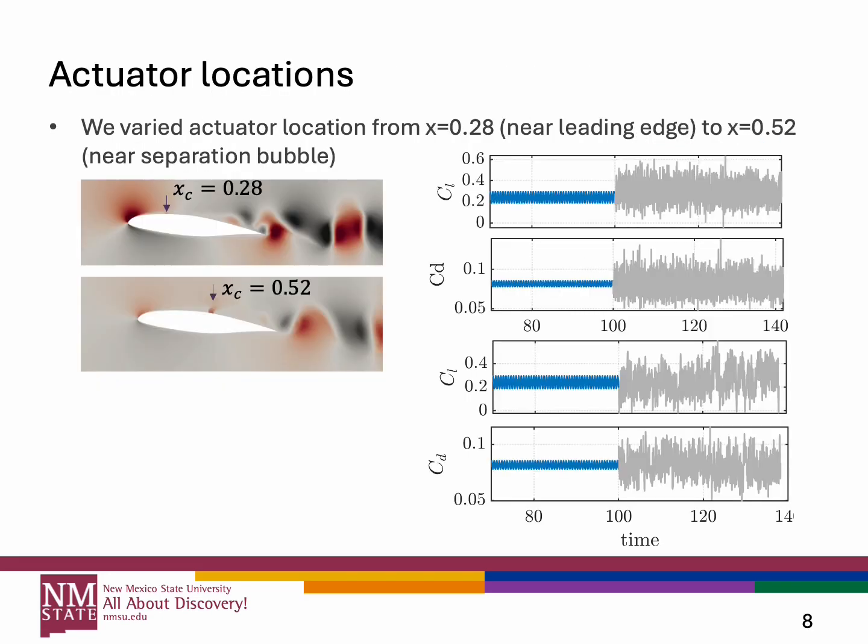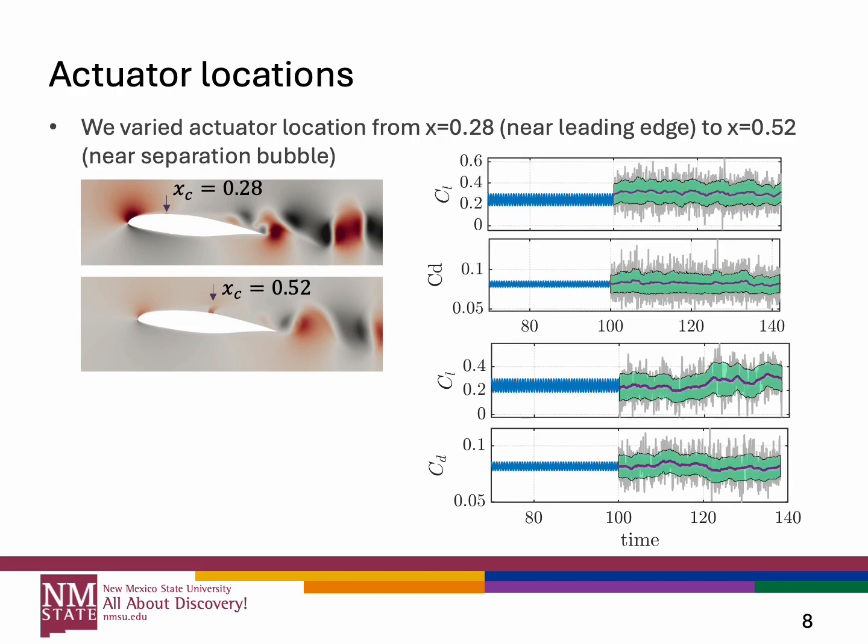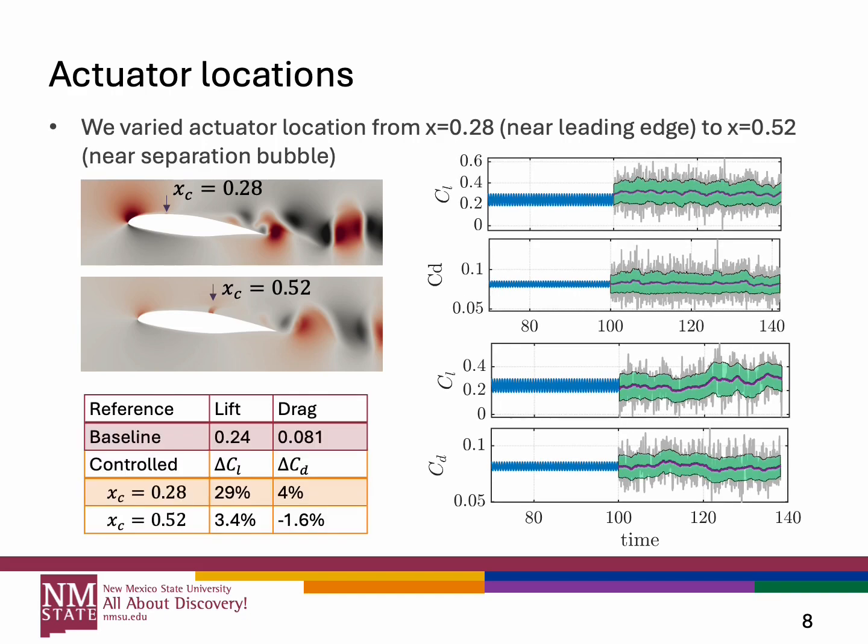Here we compare actuators at different locations, and we see it does have an effect on the training process. For this training section, when the actuator is located upstream, we get a higher lift increase, and also a slight increase in drag. When we move further downstream, we have a smaller lift increase, and the drag reduces a little bit. So the actuator location matters a lot for the training performance.